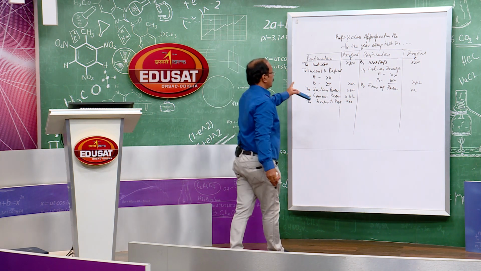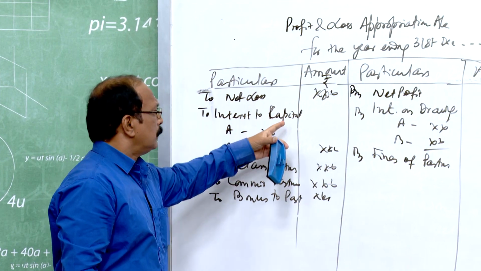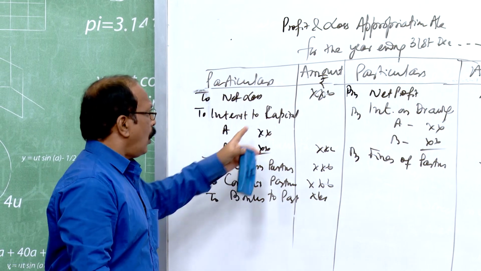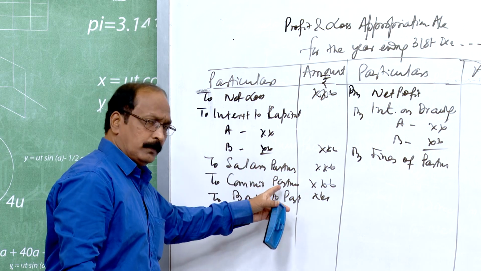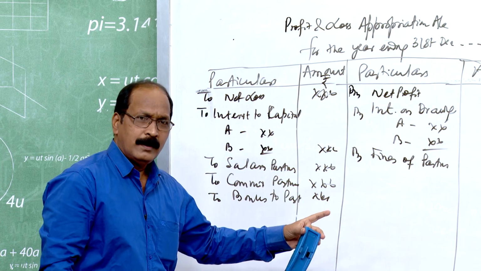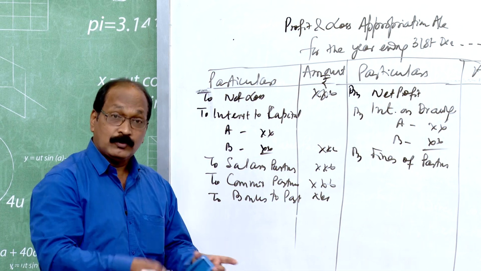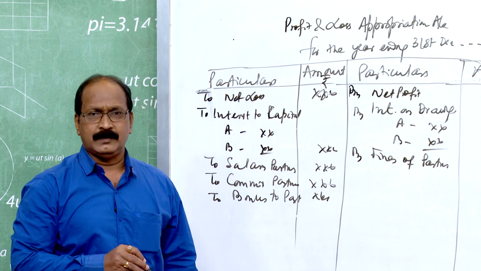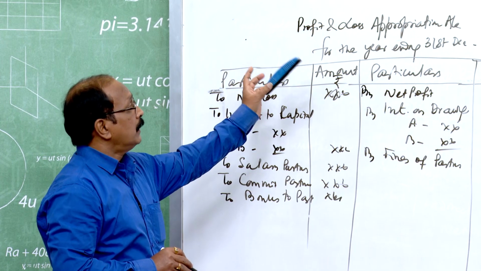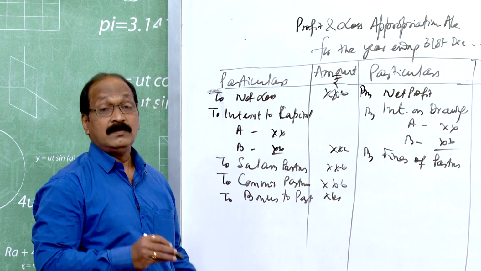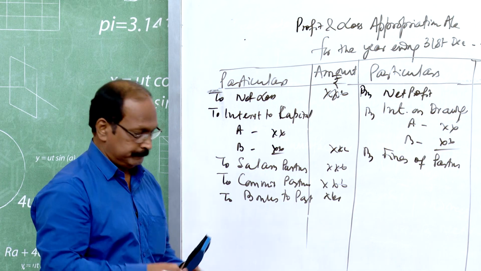Only partner-related items: interest on capital belongs to partner, interest on drawings belongs to partner, salary to partner, commission to partner, bonus to partner. Any item, whether it is payable to the partner or to be received from the partner by the organization, only those items are to be shown here. This is nothing but the appropriation of profit, that is, distribution of profit. How the profit earned is to be distributed.